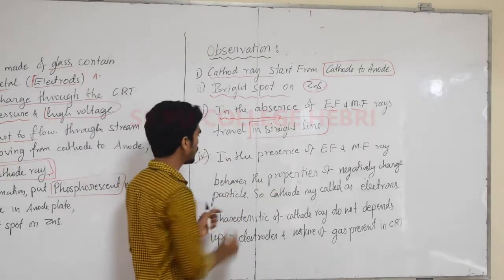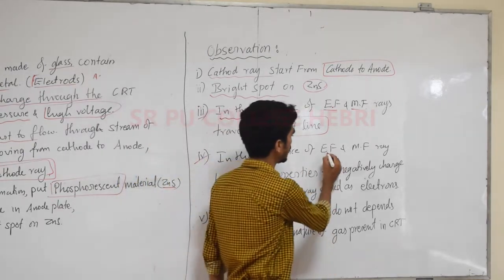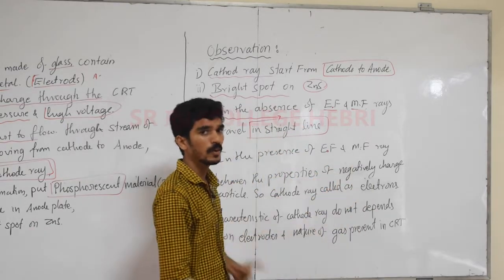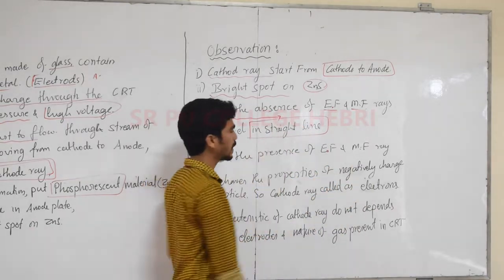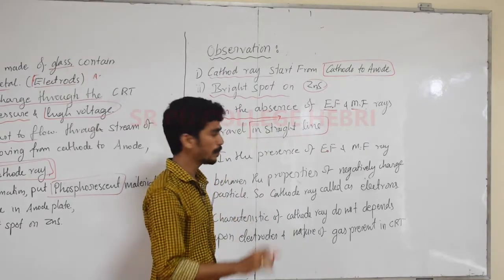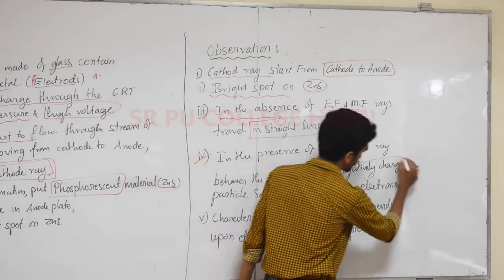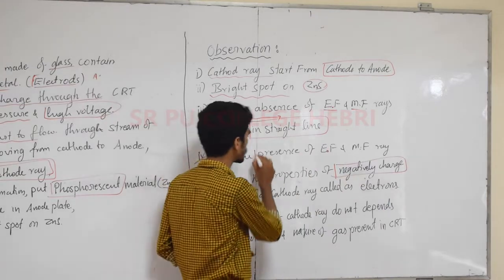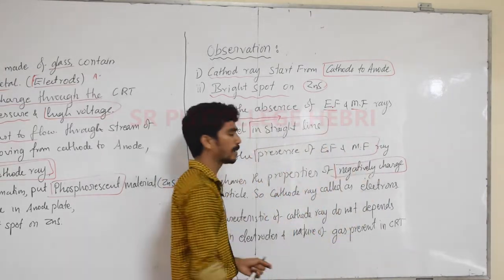Now, in the presence of an electric field and magnetic field, what happens? These cathode rays have properties similar to negatively charged particles. What properties does a negatively charged particle show in the presence of an electric field and magnetic field?